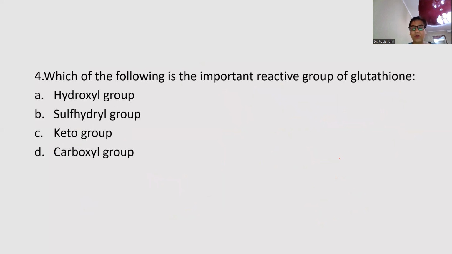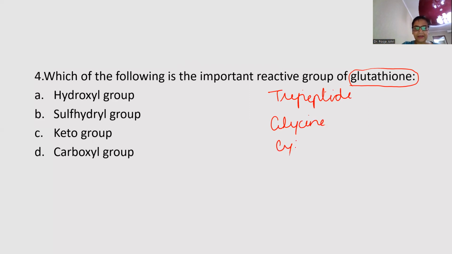Which of the following is the most important reactive group of glutathione? Now, see, what is this glutathione? It is actually a tripeptide. Tri means 3, peptide means they have a peptide bond. And this glutathione is made of 3 amino acids. And the mnemonic for that is glycine, cysteine, and glutamic acid. Or it is simply GCG.